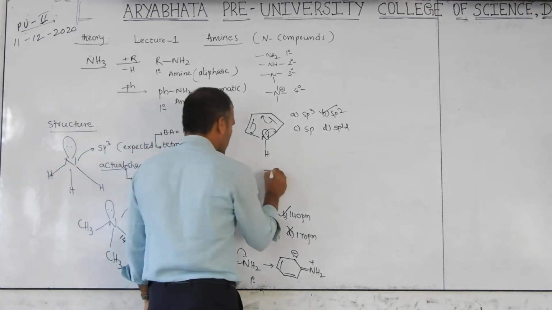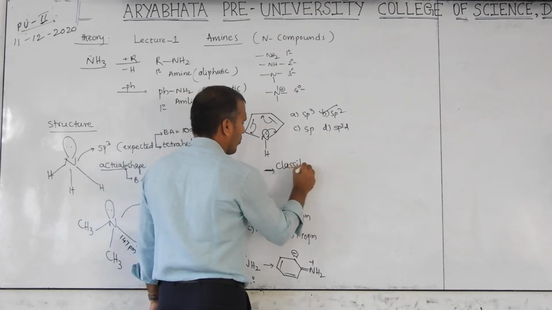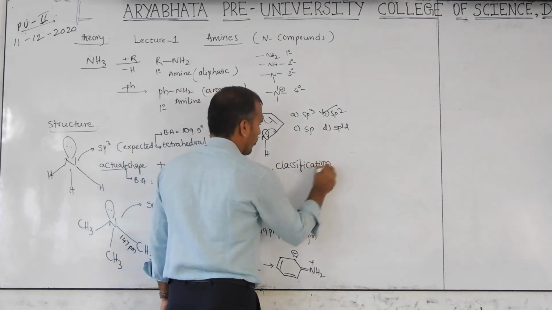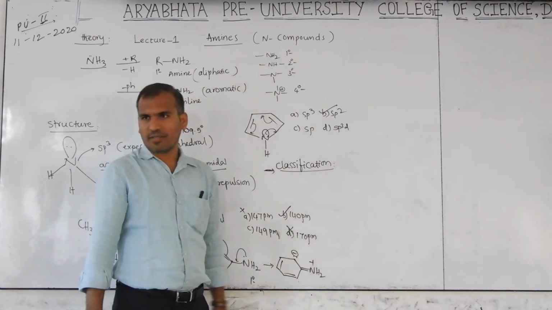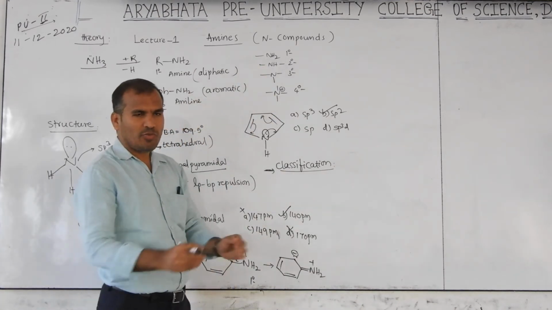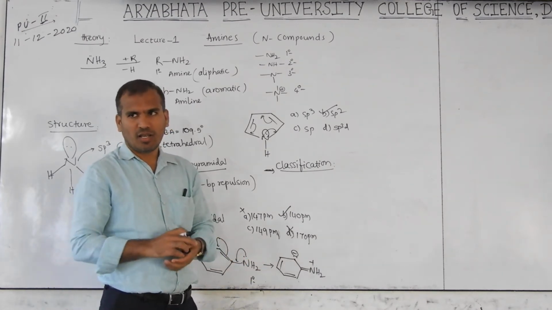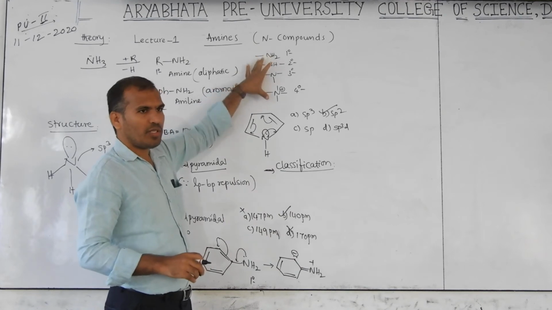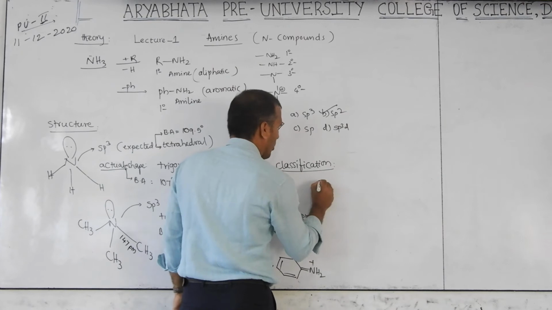Now the structure part is completed. Next, classification. Classification means this one only: primary, secondary, tertiary, quaternary. I will give a few compounds. You just answer whether it is primary or secondary or tertiary. Already we know these are the primary, secondary, tertiary. I will write the compound, you tell it. Which one?